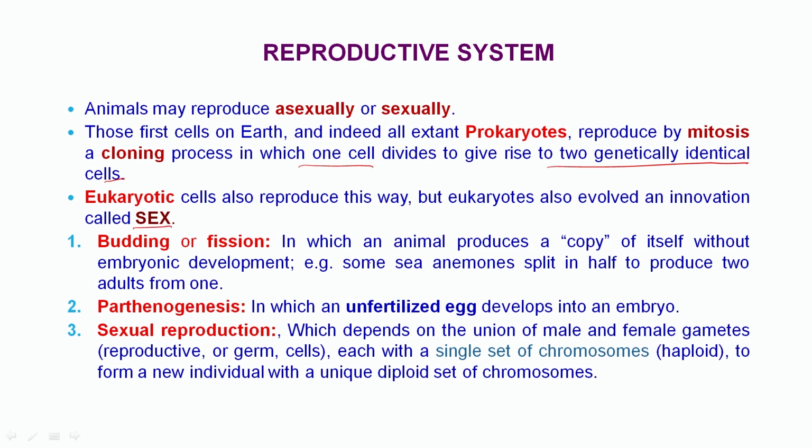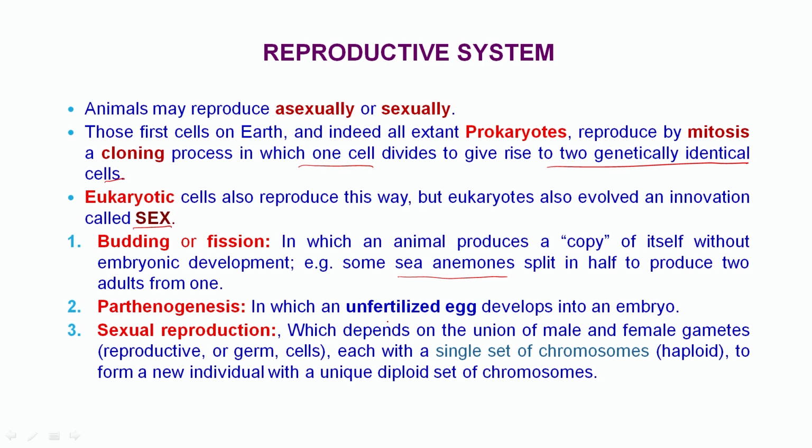Budding or fission is where the animal produces a copy of itself without embryonic development. For example, some sea anemones split into two halves and produce two genetically identical individuals. Parthenogenesis is a process in which one unfertilized egg develops into a new individual.